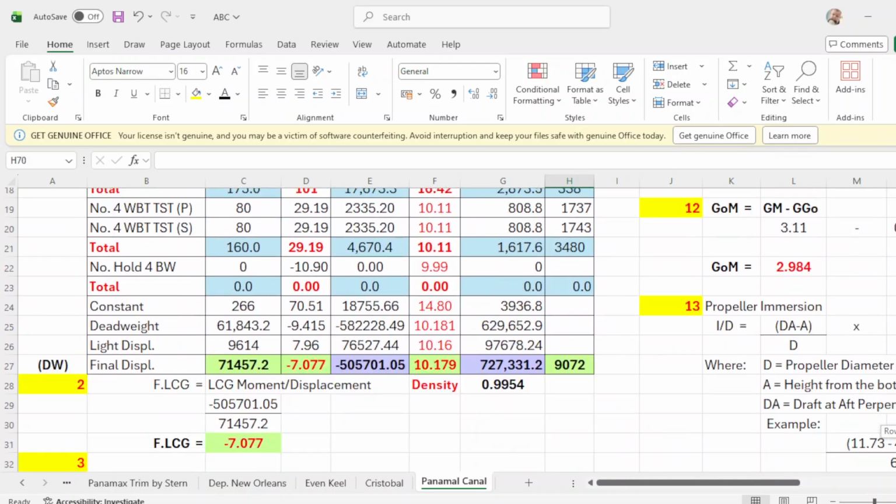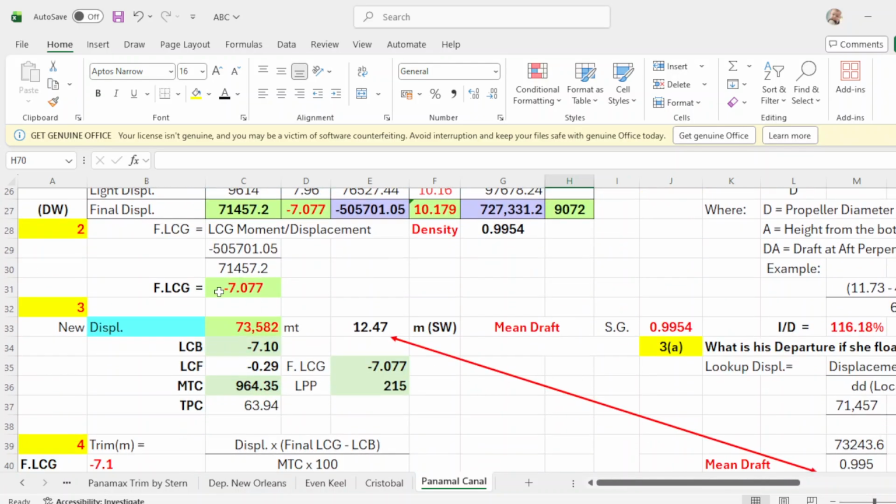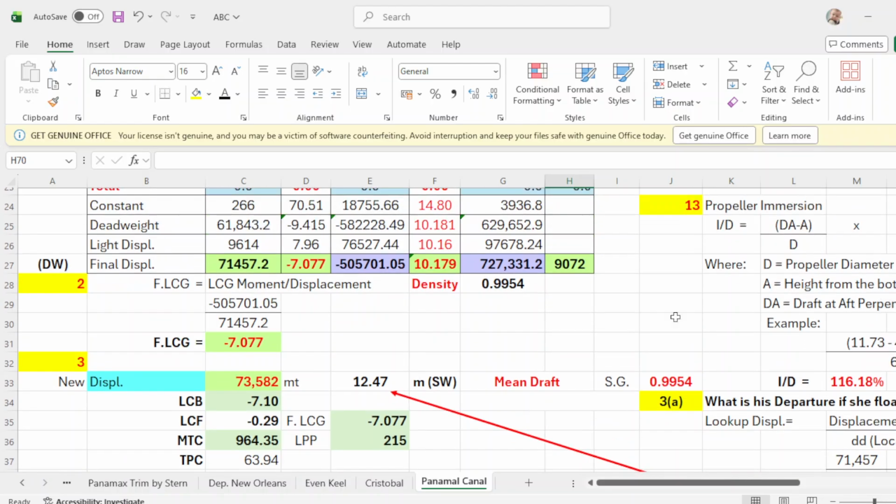Now, let's proceed. The final LCG is LCG moment over displacement. This is your LCG moment, negative 5001.05, which is this one, over displacement of 71457.2, and your final LCG is negative 0.07. Okay, or you can round it up to negative 0.1.